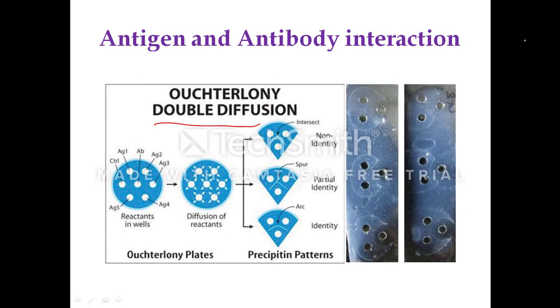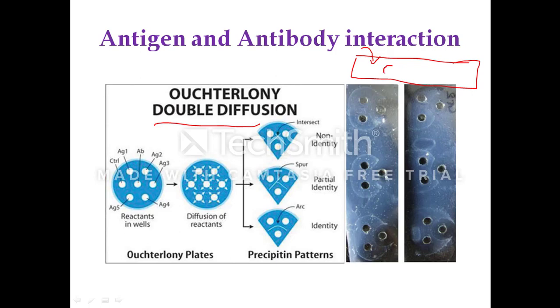You take a Petri dish or a slide, prepare 0.7% agar, boil it and homogenize, and when it comes to around 55 to 60 degrees centigrade, pour the agar solution, allow it to solidify in a horizontal undisturbed place, and when it solidifies you make the wells.